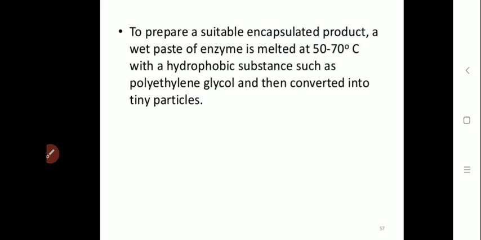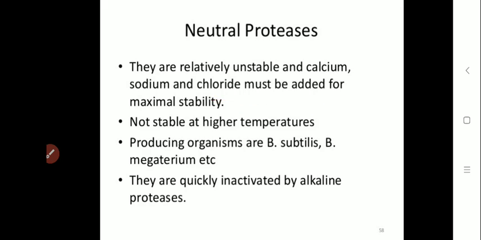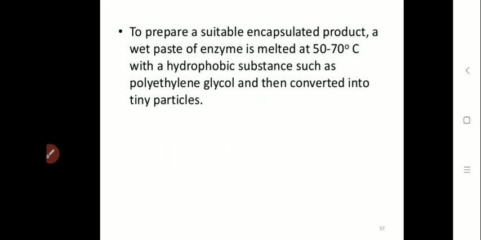Then after filtration, the broth is treated so that colloidals are flocculated and become easier to remove. Once all the colloidal particles are removed, then we go for the purification process.